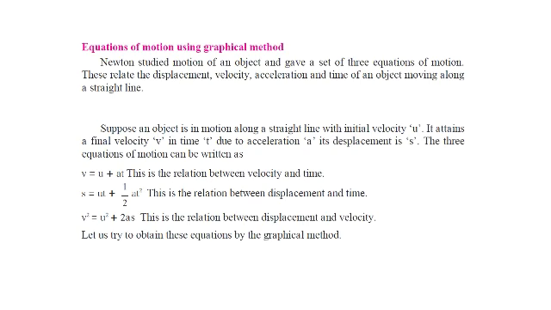We have to study three equations. The first one gives the relation between velocity and time, which is v is equal to u plus at. The second equation gives a relation between displacement and time, that is s, the displacement, is equal to ut plus half at square. And the third equation gives the relation between displacement and velocity, that is v square is equal to u square plus 2as. Let us study these through the graphical method.